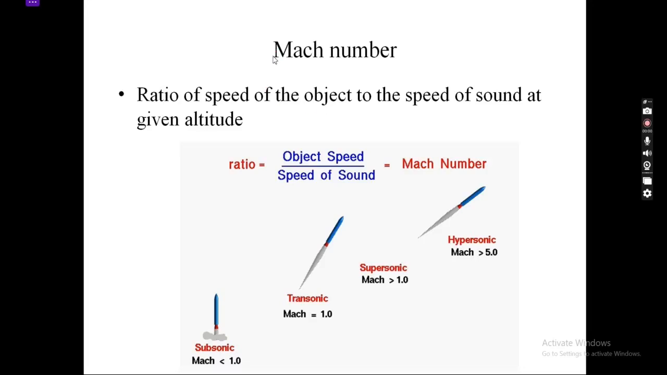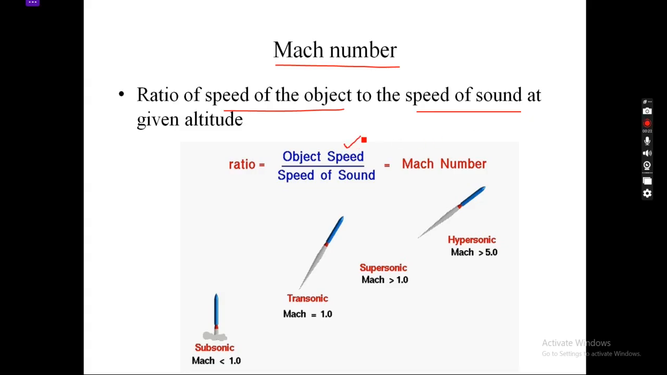So hi everyone, we'll try to understand again what is Mach number, one of the most important concepts when we talk about aeroplanes which are trying to fly faster than the speed of sound. As we can see here in the definition, Mach number is nothing but a ratio of the speed of the object divided by the speed of sound.